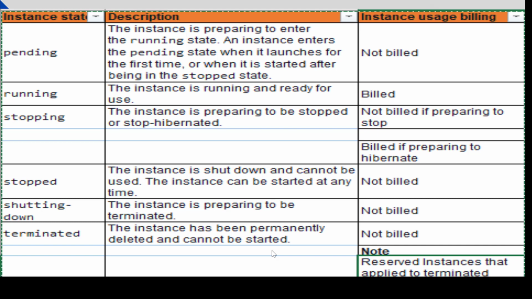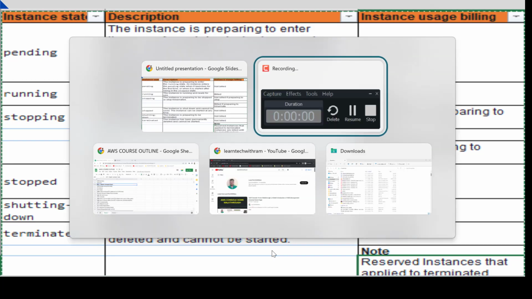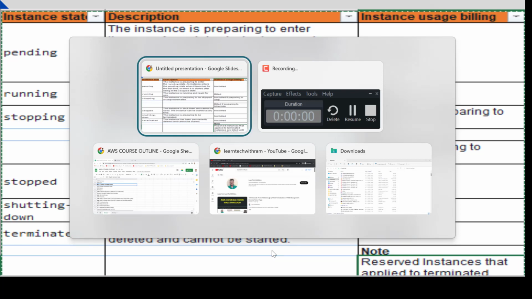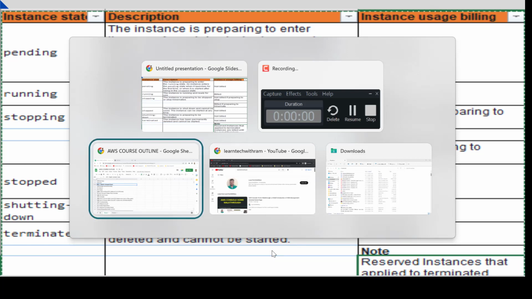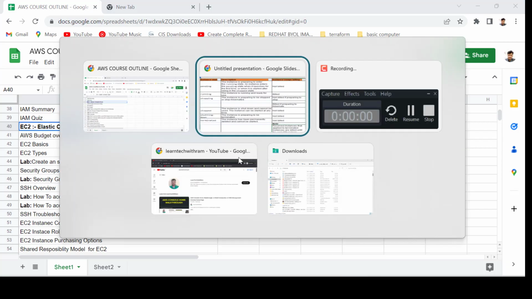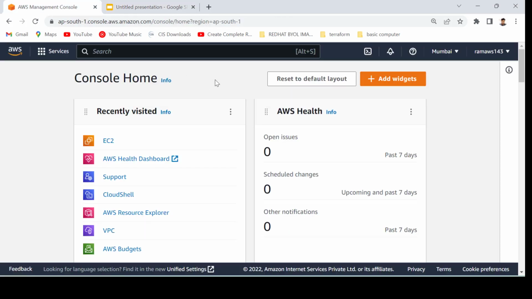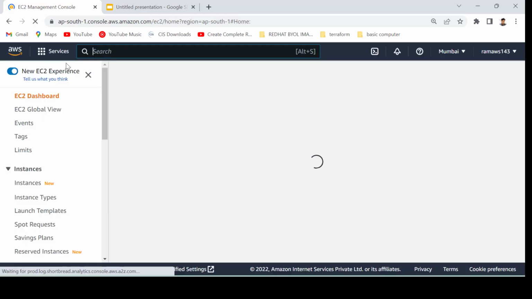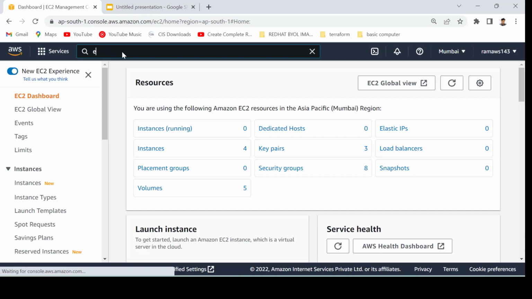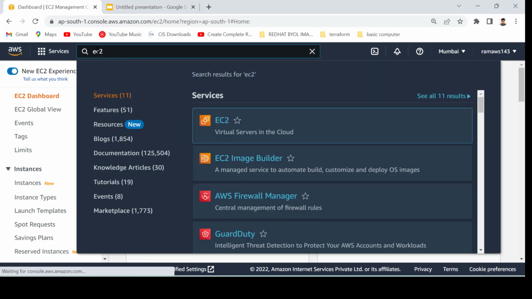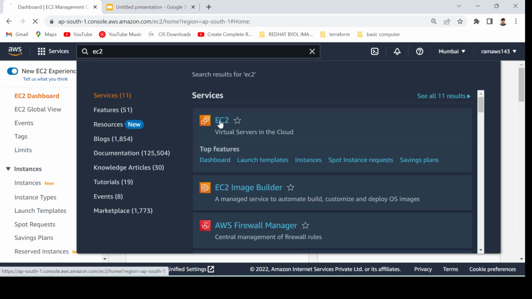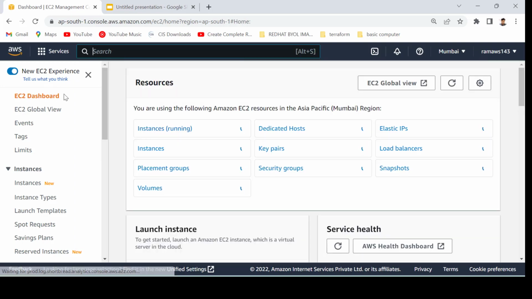So we have discussed all about this, and let's get to our AWS console so we can have a look at what all things are there. Okay, so this is EC2. When I log into the console, we have to go to EC2. You can also write it in this search section and click on EC2. It will land you on the EC2 page. Okay, so this is the dashboard, right?